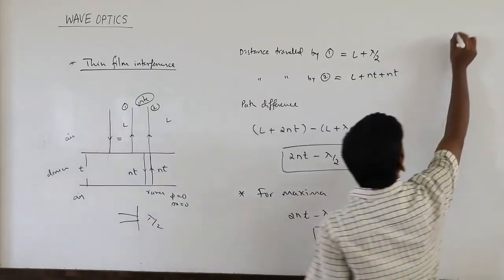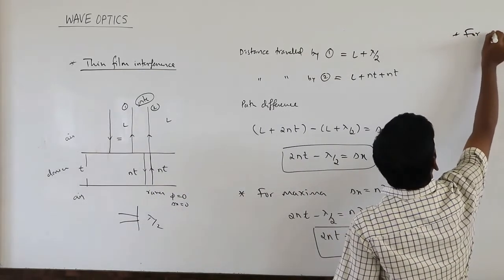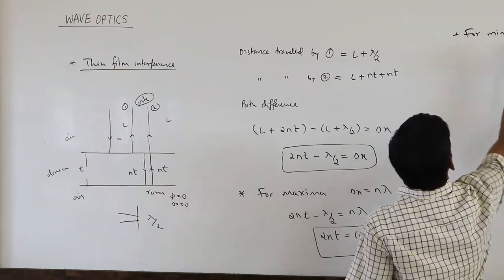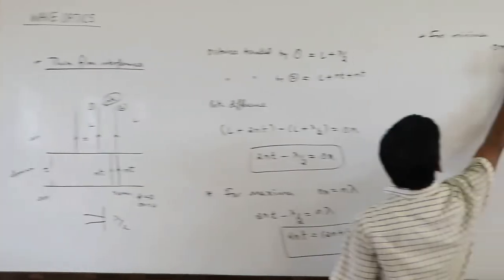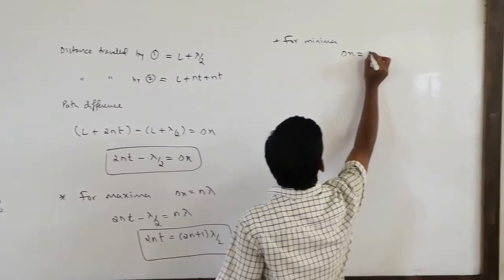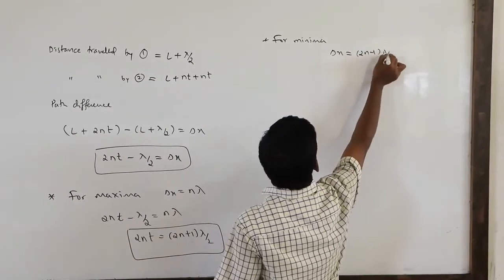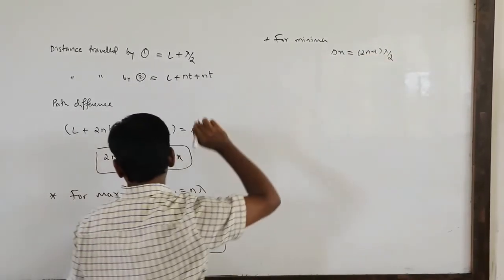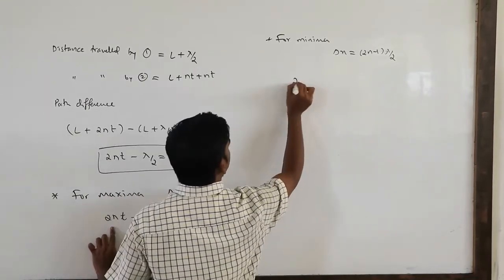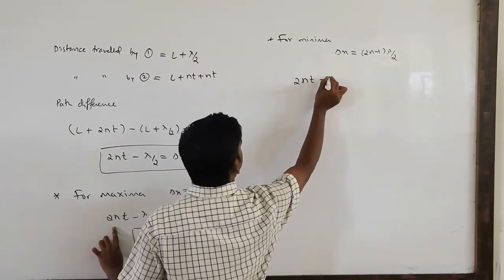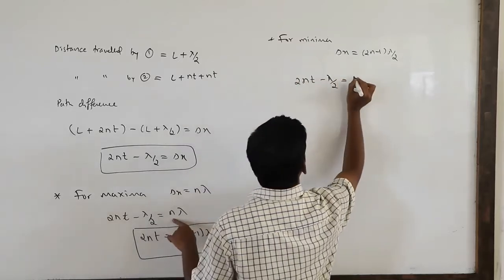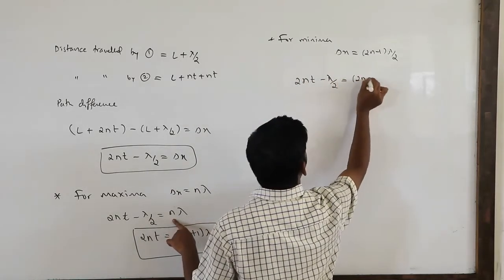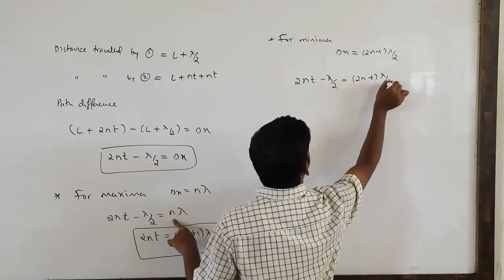For minima, delta x should be 2n minus 1 lambda by 2. Now substitute: 2nt minus lambda by 2 equals n lambda, and in place of it we write 2n minus 1 lambda by 2.